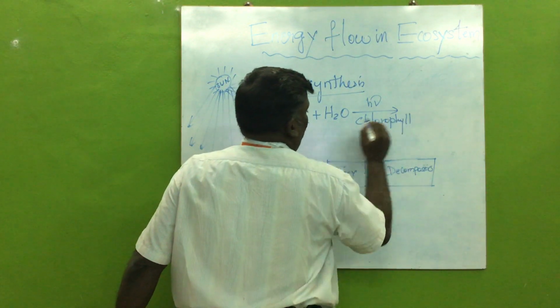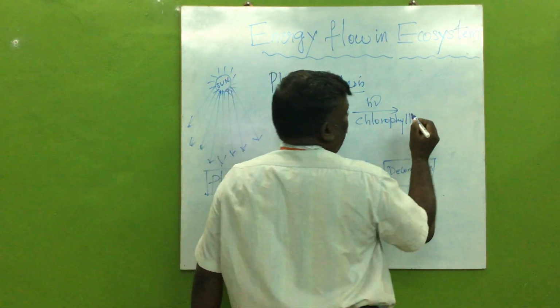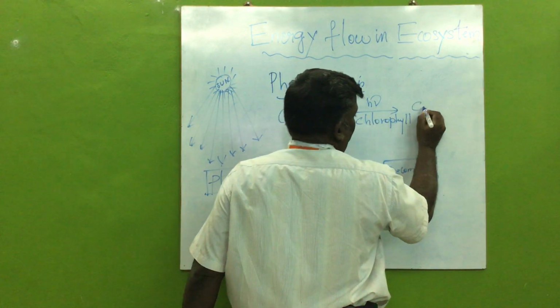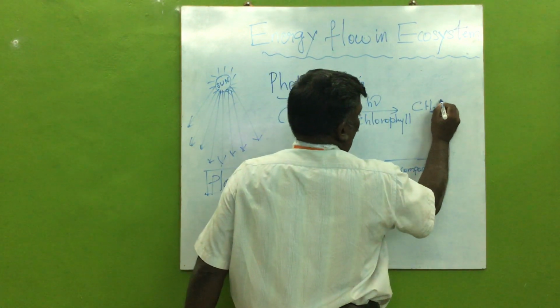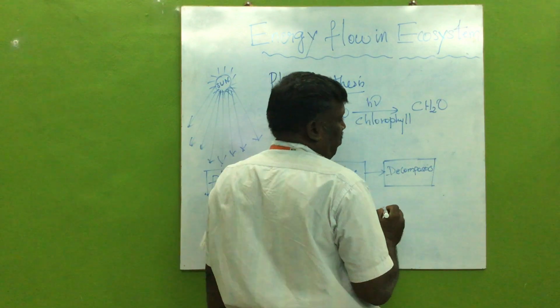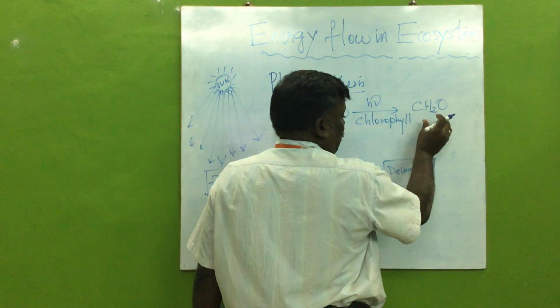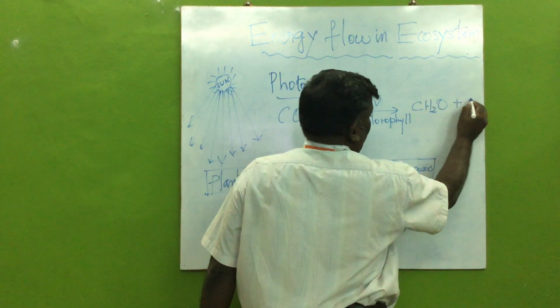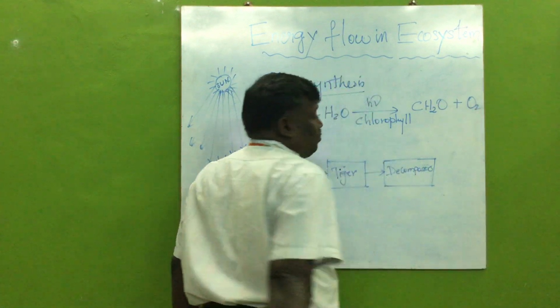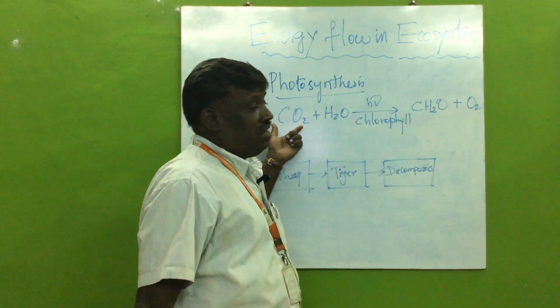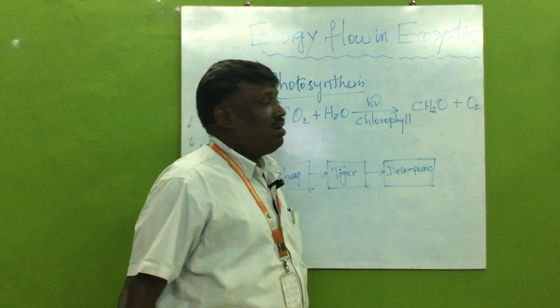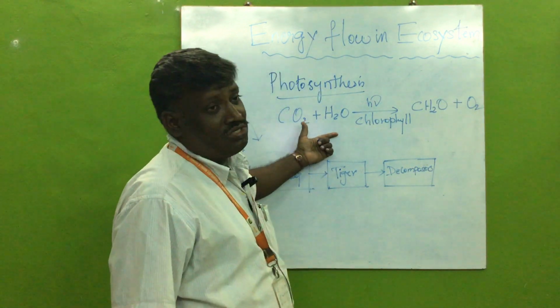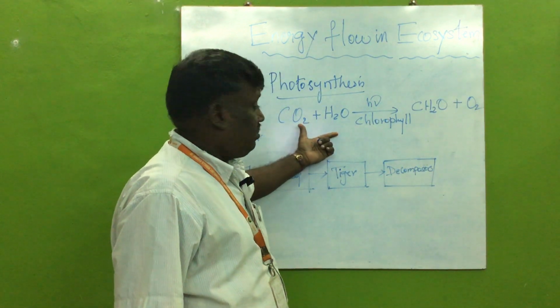They convert this to the chemical called carbohydrates, CH2O. This is the empirical formula for the carbohydrates, with the release of oxygen. So they take carbon dioxide and release oxygen to the atmosphere, and this process is called photosynthesis.